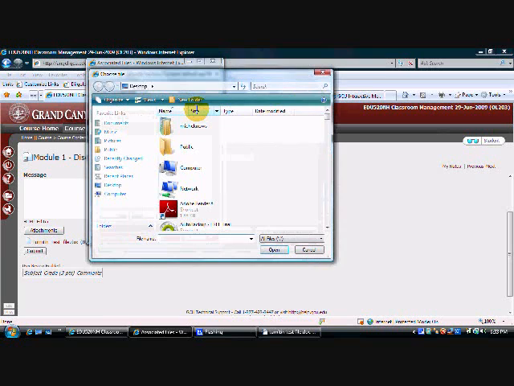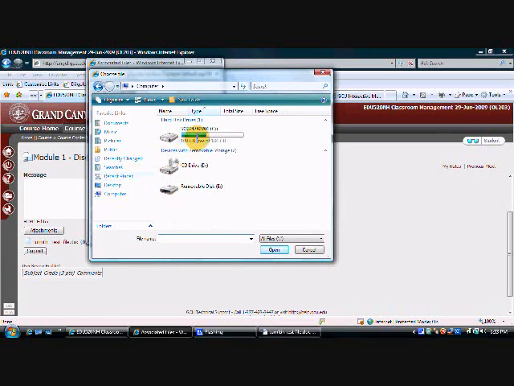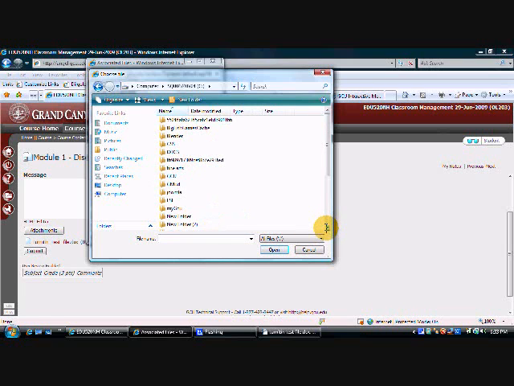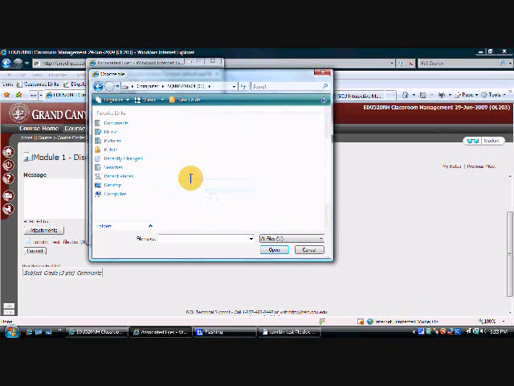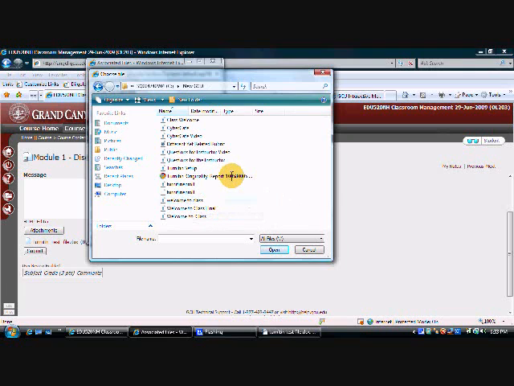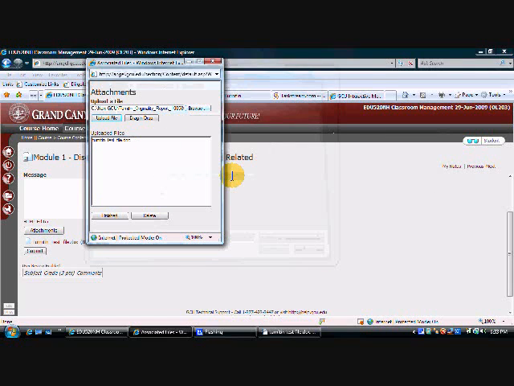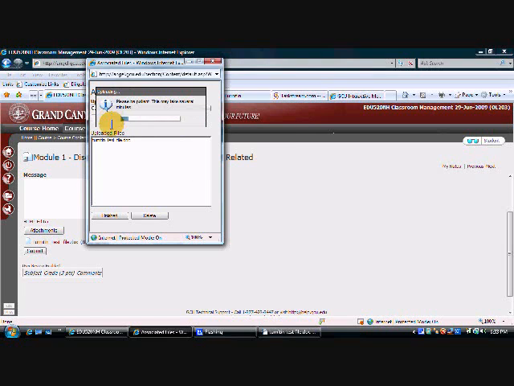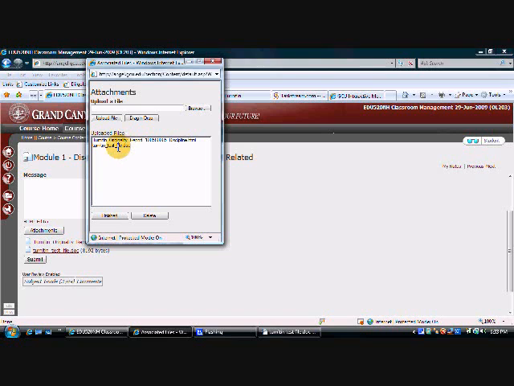Number 2, I'm going to attach the Turnitin report, which I saved in the folder where I've been saving my videos, and it was called the Turnitin Originality Report. And I forgot to say that the first time. After you click browse and you find it, you click upload the file, and you watch for it to come down here. So I've got 2 things. I've got the actual assignment, and I've got the Turnitin report.